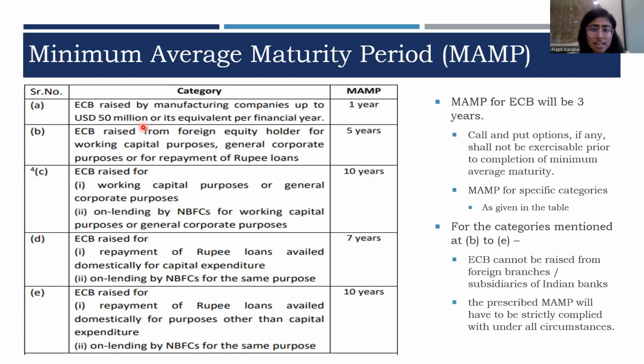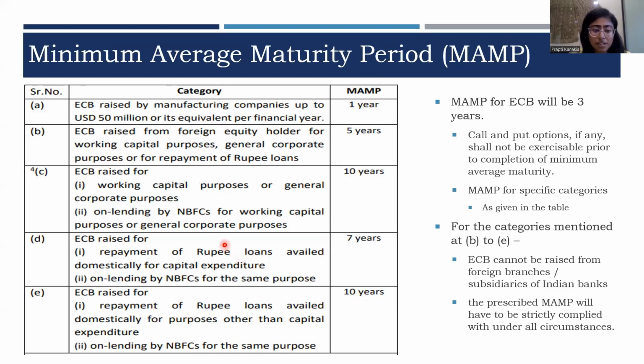If the ECB is raised from a foreign equity holder of the borrowing entity itself, and the funds are used for working capital purpose, general corporate purpose, or for repayment of rupee loan, in that case, the MAMP will be 5 years. However, if you are raising a loan for the said purpose only, but from any other recognized lender, in that case, the MAMP will be either 10 years or 7 years.